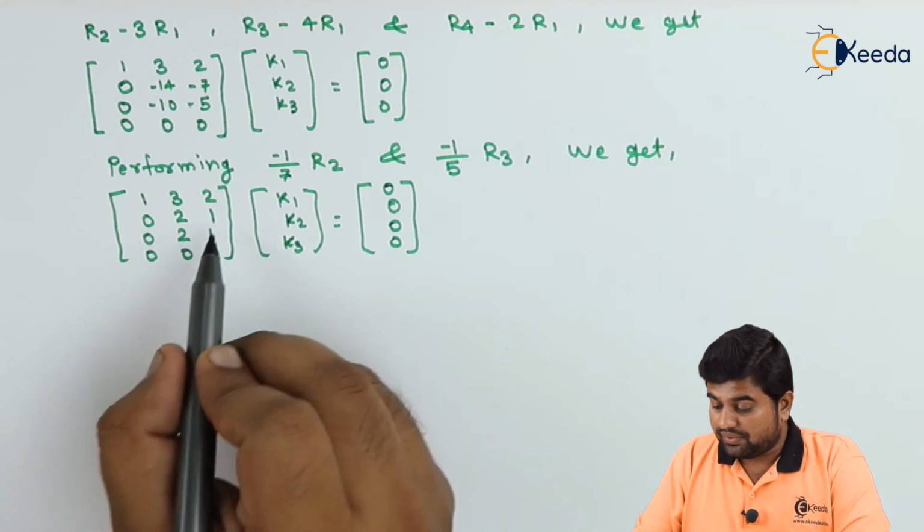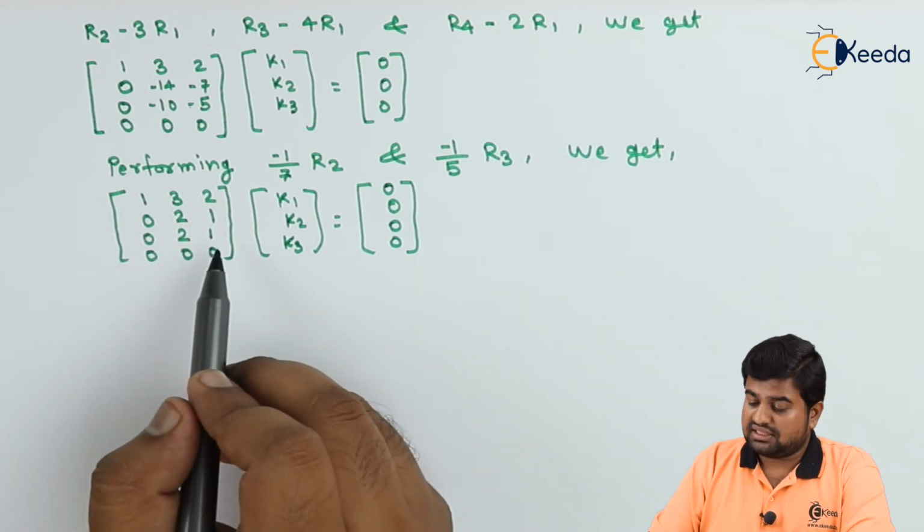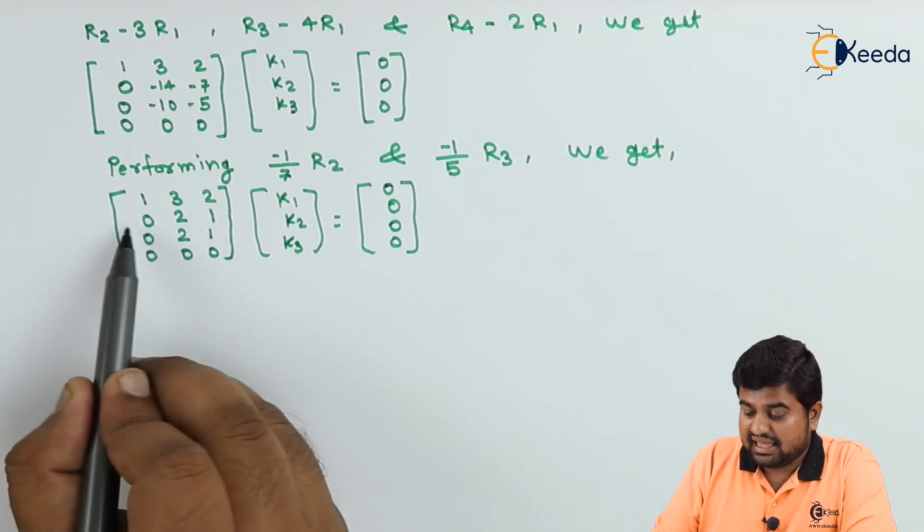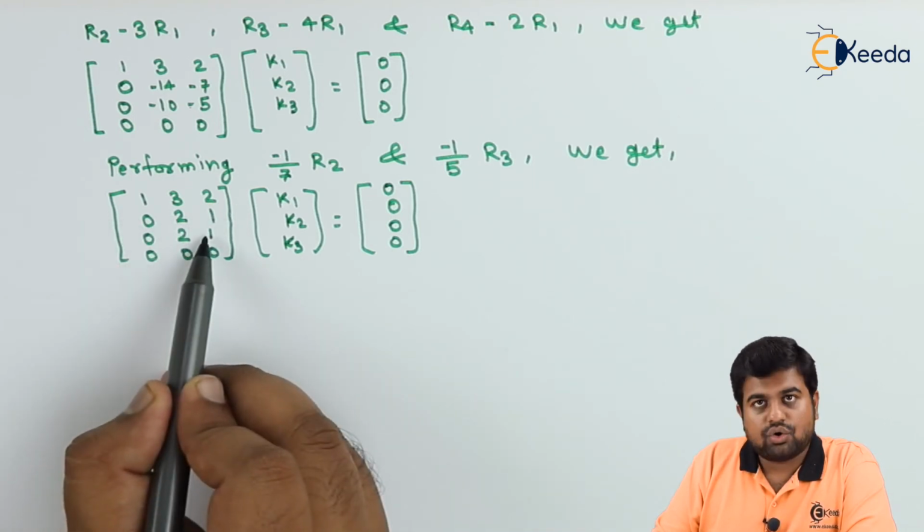Now let us focus on these two equations. What are the equations we can get? We can have second row and third row as same.